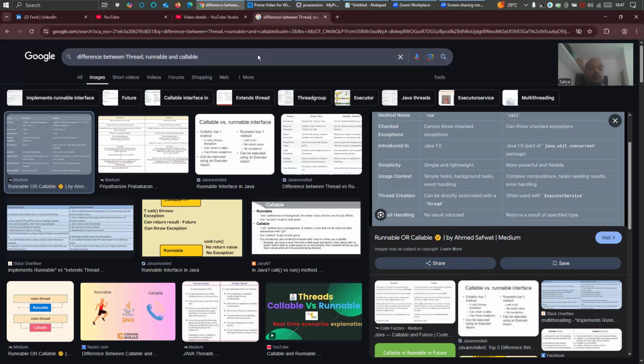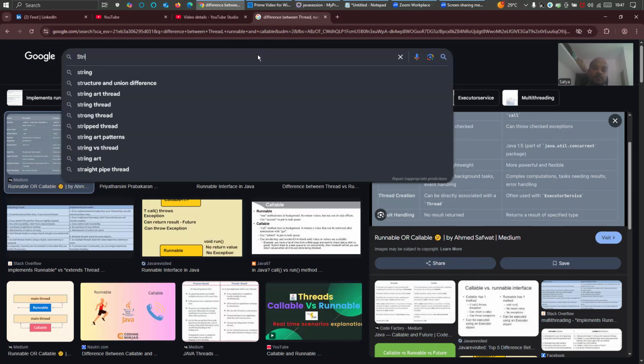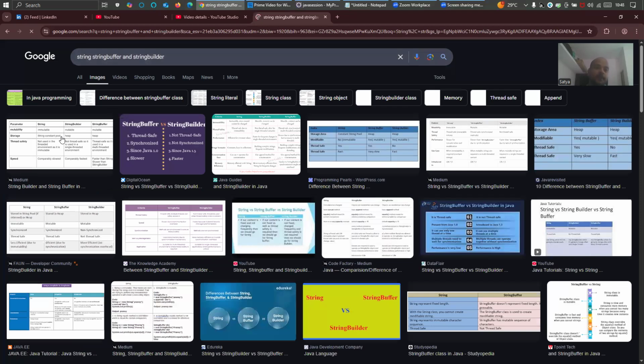So next we'll go for the difference between string, string buffer and string builder.